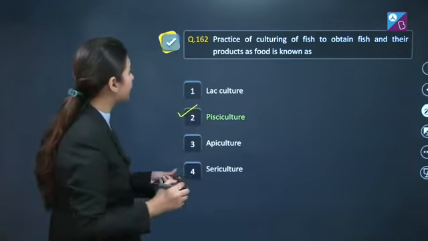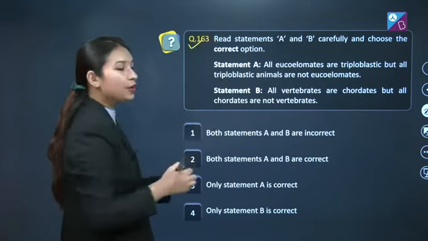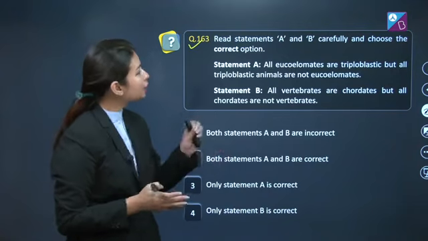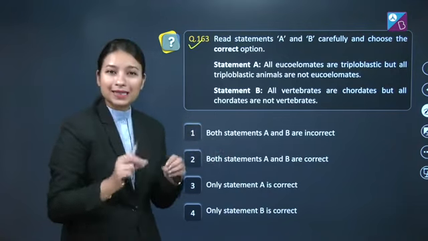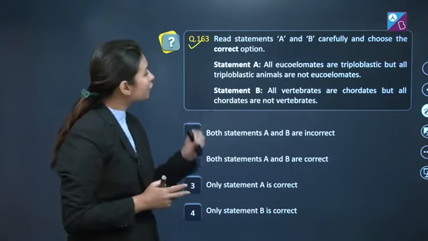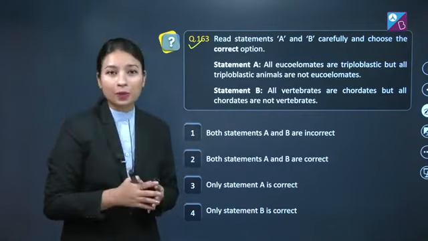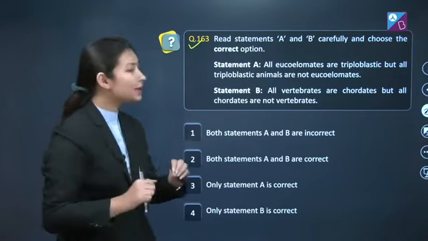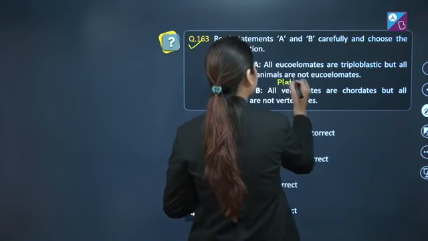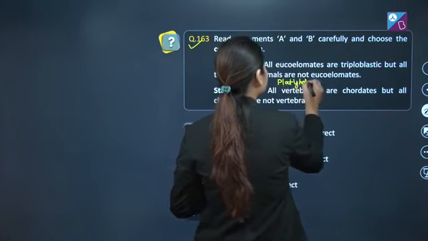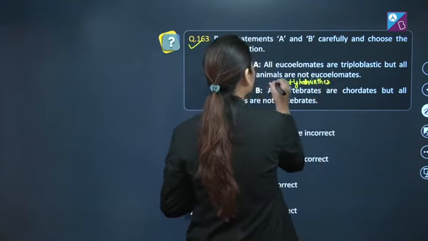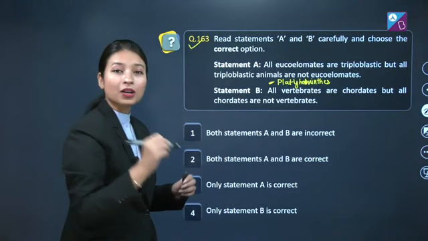Let's move on to the next question, question number 163, which states: read statements A and B carefully and choose the correct option. So here statement A is: all eucoelomates are triploblastic, but all triploblastic animals are not eucoelomates. Students, this statement is absolutely correct, as one example is phylum Platyhelminthes. They are triploblastic but they are not eucoelomate.